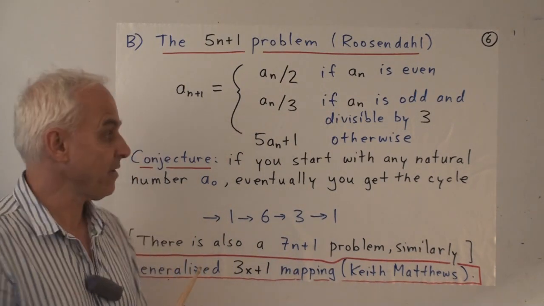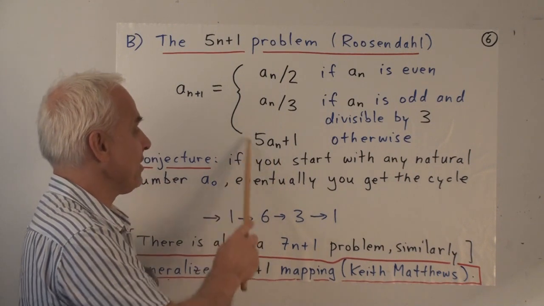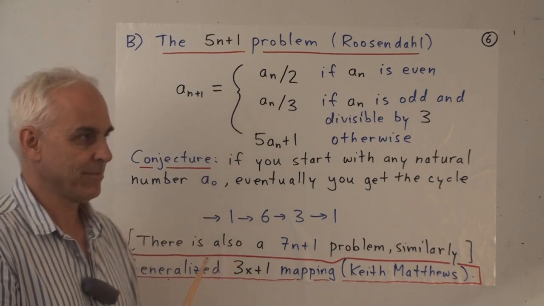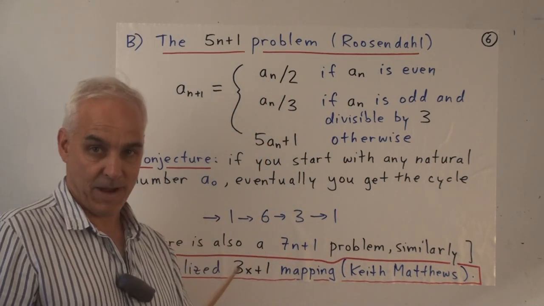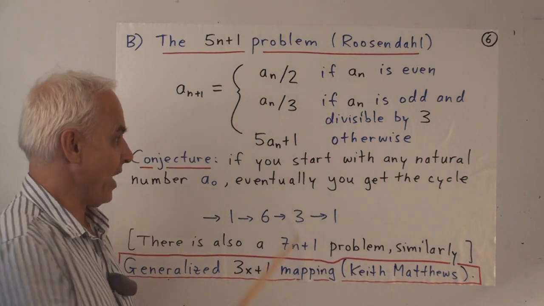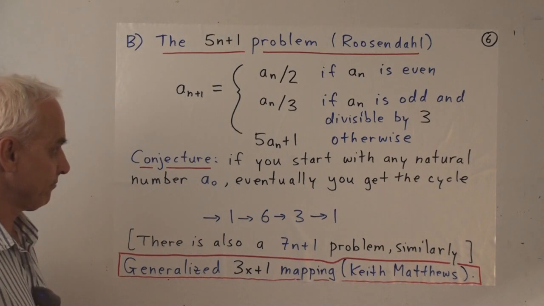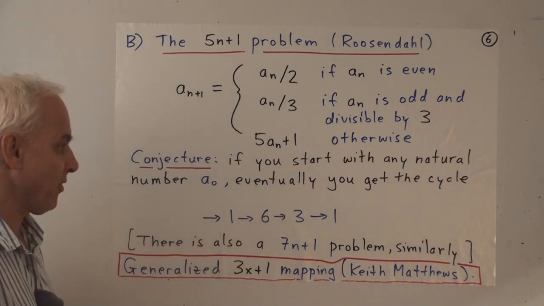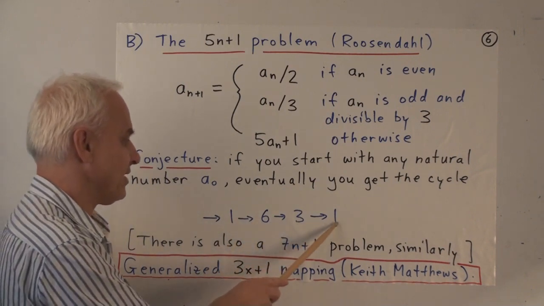If it's not even and not divisible by 3, then we send it to 5 times a_n plus 1. So there's 2 ways of it being reduced. It can either be divided by 2 or by 3. And if not, we multiply by 5 and add 1. And the conjecture is that if you start with any natural number a_0, eventually you get the cycle 1, 6, 3, 1.